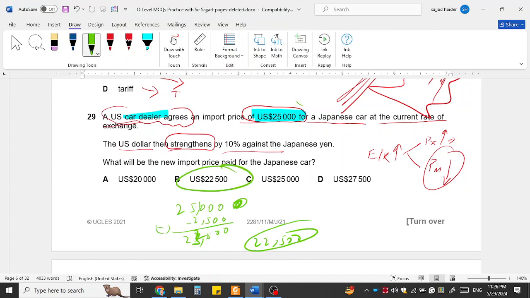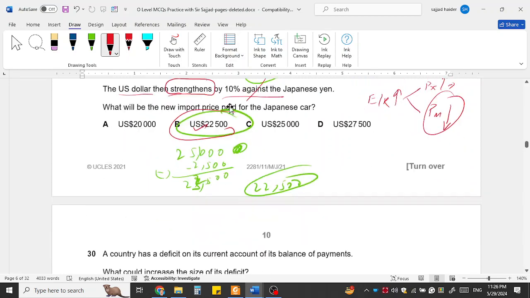So earlier he had to pay 25,000 to the Japanese car manufacturer, but now the exchange rate is appreciated. Appreciation favors the imports. The imports become cheaper, so he will pay 22,500 now.